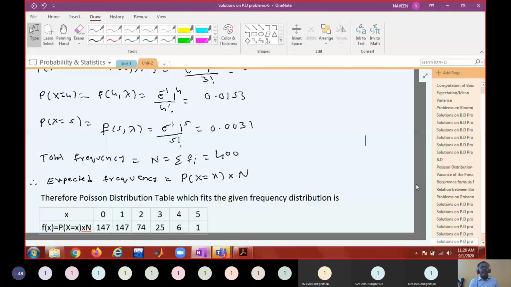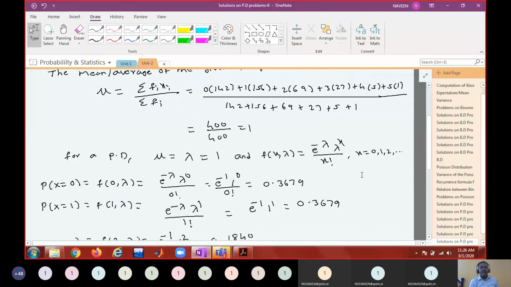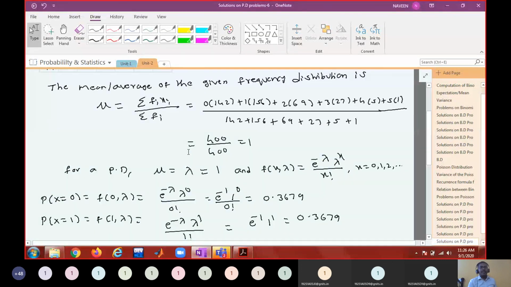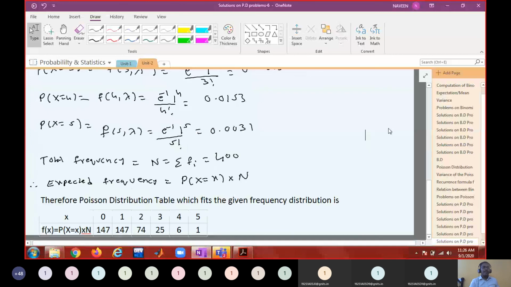If you don't know lambda, you can approximate it with the average of the frequency distribution. In the previous problems, we approximated lambda with the binomial average np; in this one, with the frequency distribution average. Is this clear? Go through the 10th problem once.